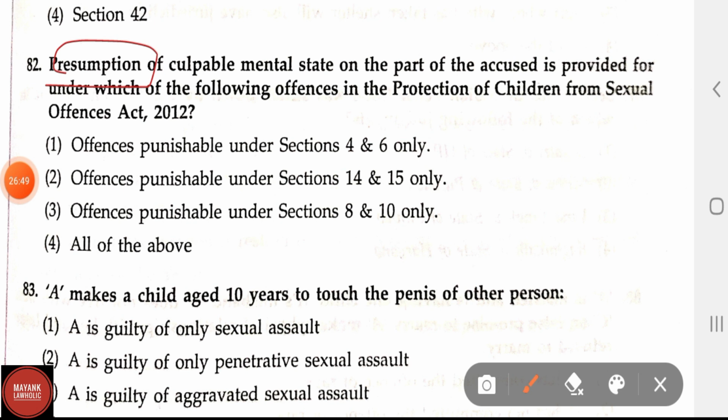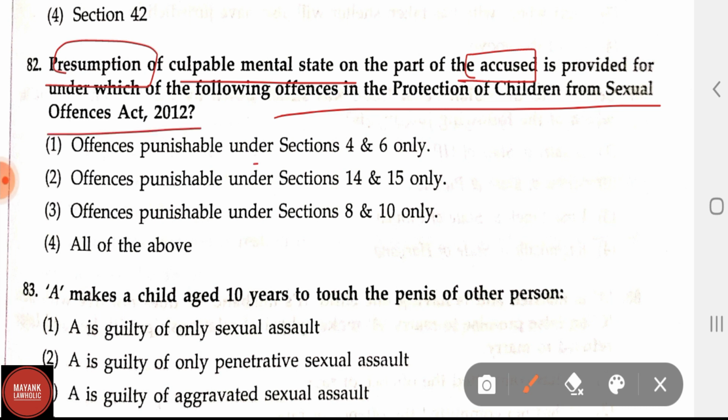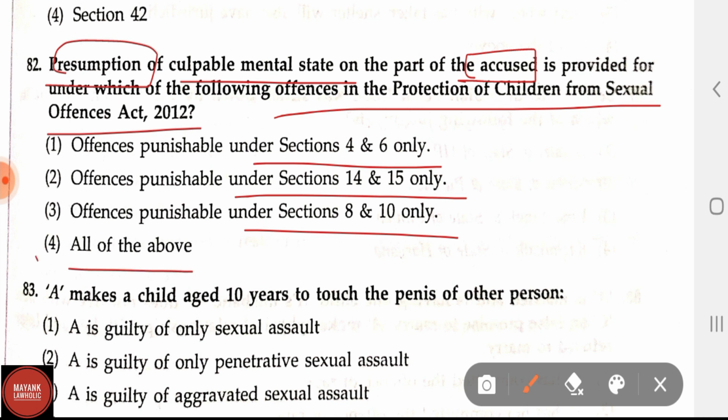Presumption of culpable mental state on the part of the accused is provided under which of the following offences of Protection of Children from Sexual Offences Act 2012? Option 1, offences punishable under section 4 and 6 only. Option 2, offences punishable under section 14 and 15 only. And option 3, offences punishable under section 8 and 10 only. Or all of the above. In this question, the correct answer is all of the above.